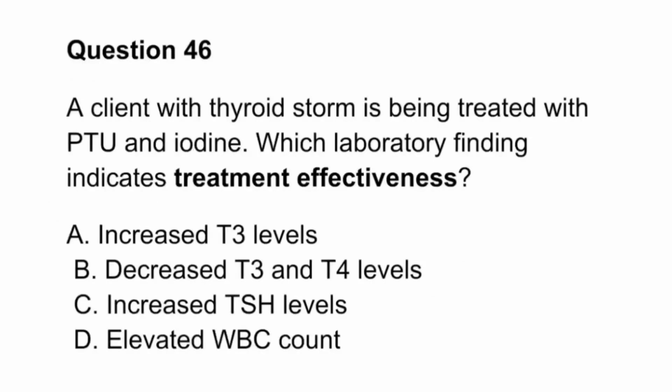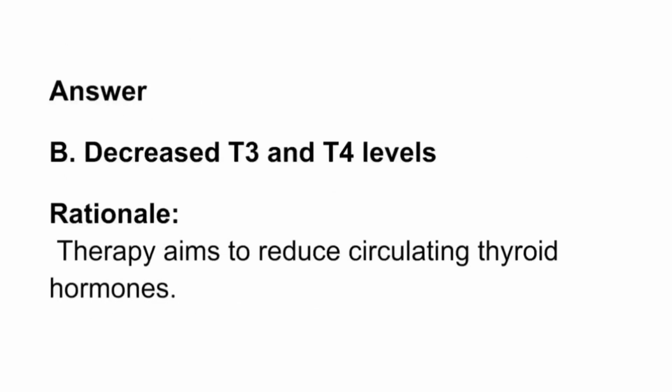Question 46. A client with thyroid storm is being treated with PTU and iodine. Which laboratory finding indicates treatment effectiveness? A. Increased T3 levels. B. Decreased T3 and T4 levels. C. Increased TSH levels. D. Elevated WBC count. Answer. B. Decreased T3 and T4 levels. Rationale. Therapy aims to reduce circulating thyroid hormones.